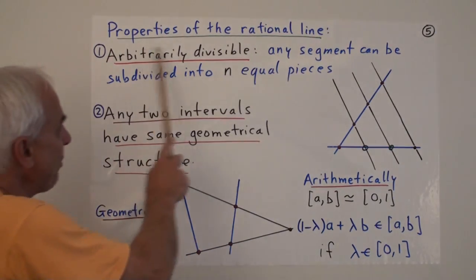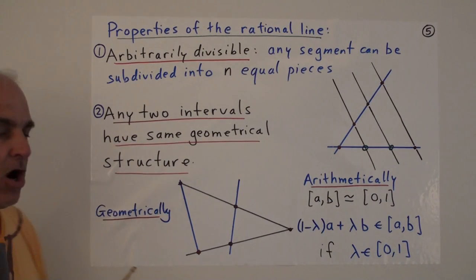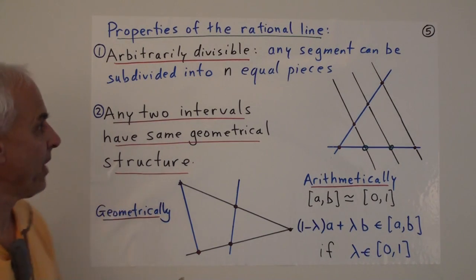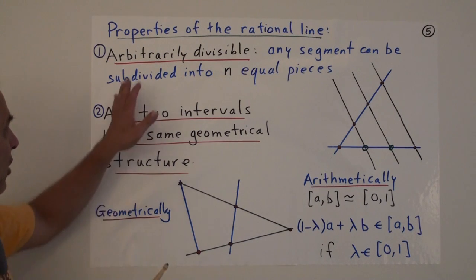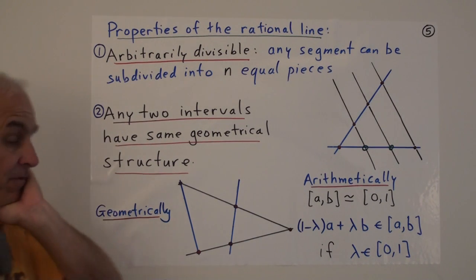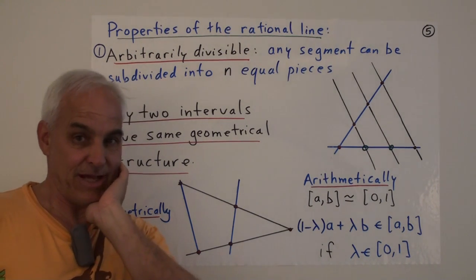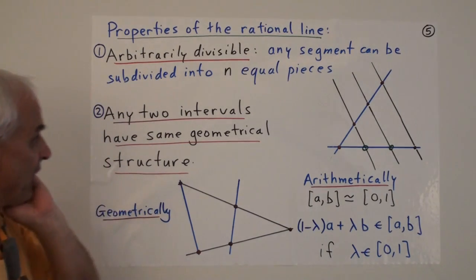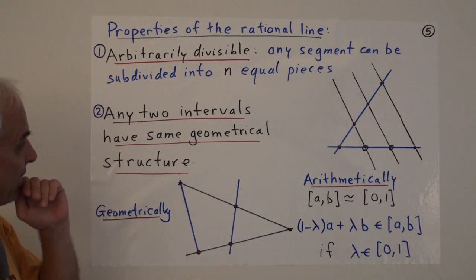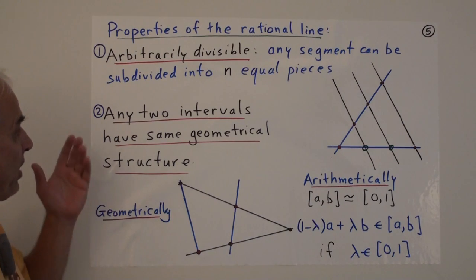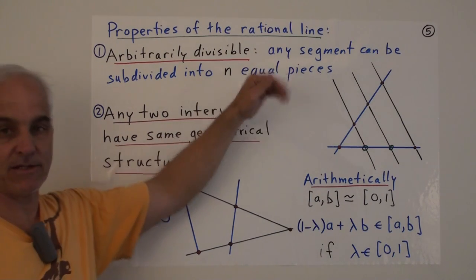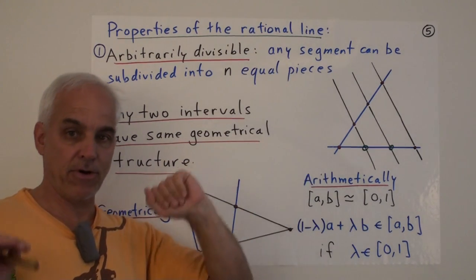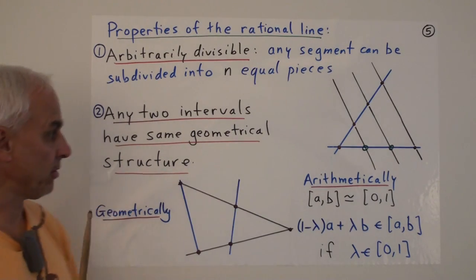Okay, so properties of the rational number line. The first one is that it's arbitrarily divisible. Well, that's maybe an awkward sounding phrase. I don't want to say infinitely divisible because I don't like to use that infinite word so much. But what I mean here is that if we have any given segment, we can divide it into n equal pieces, where n is any natural number at all.